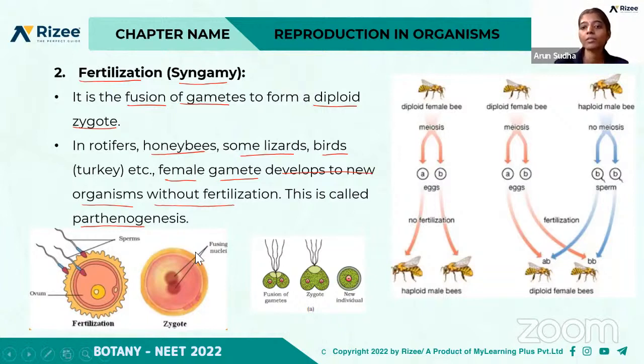So this shows the fusion of isogametes. Fusion of gametes forms a zygote, which leads to the formation of a new individual. Normally fertilization occurs by the fusion of gametes, that is, sperm with the egg, and leads to the formation of zygote.